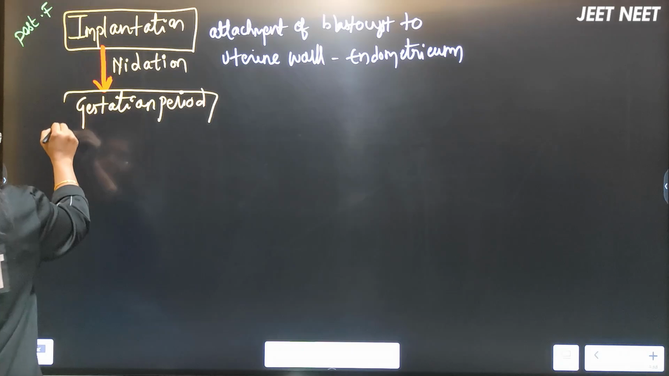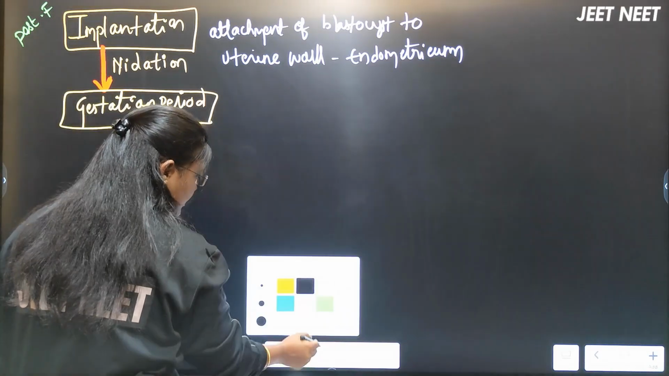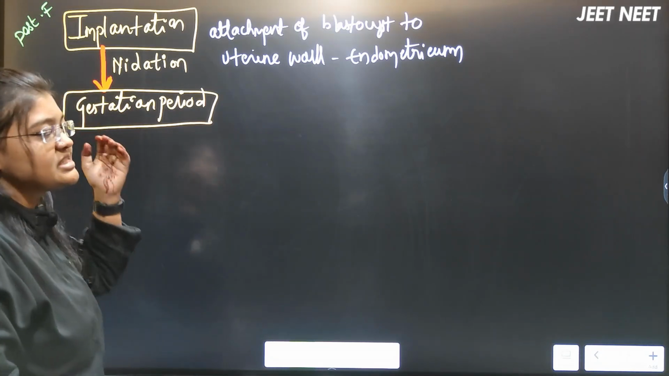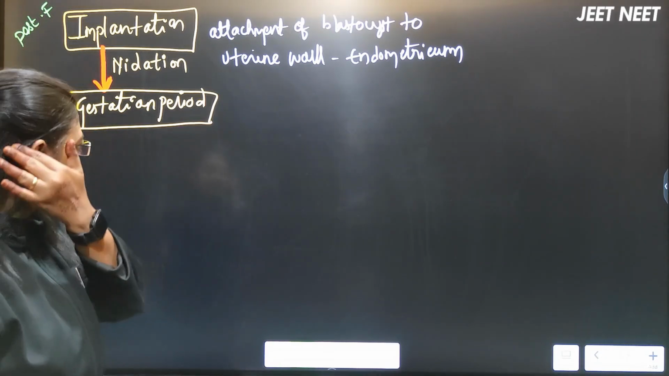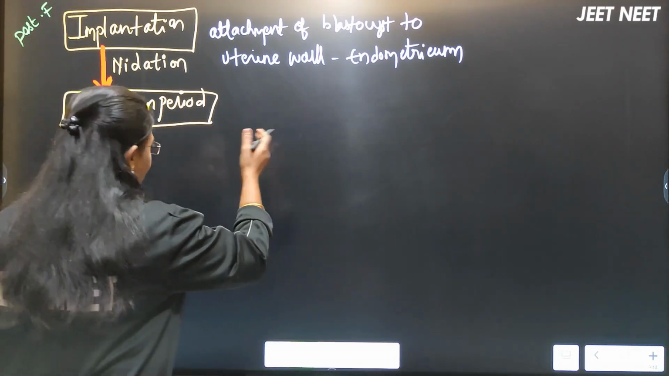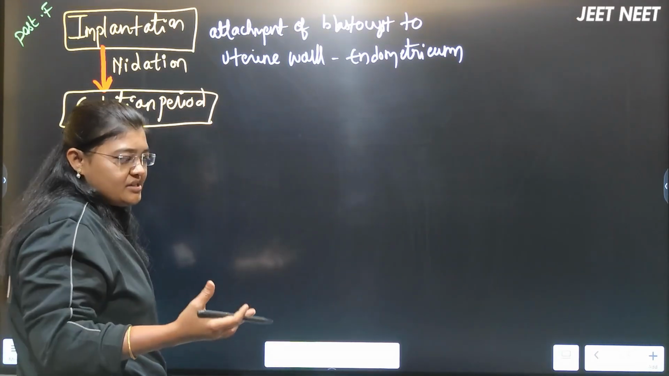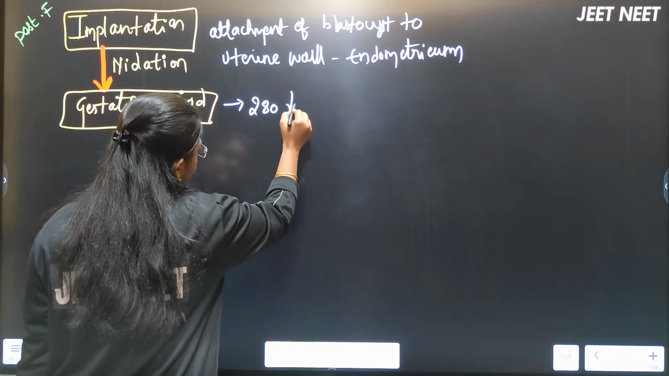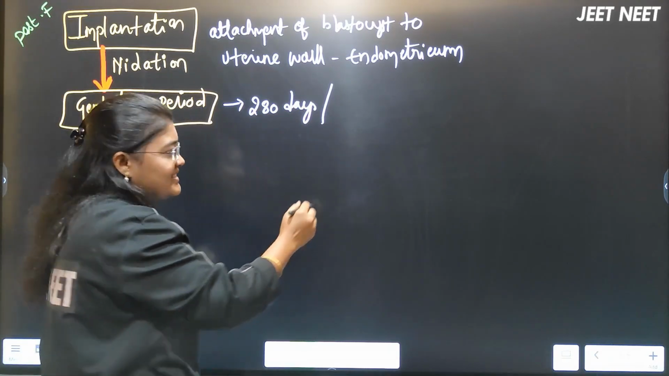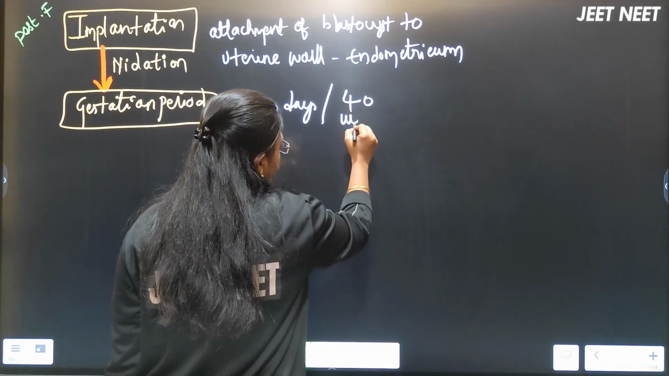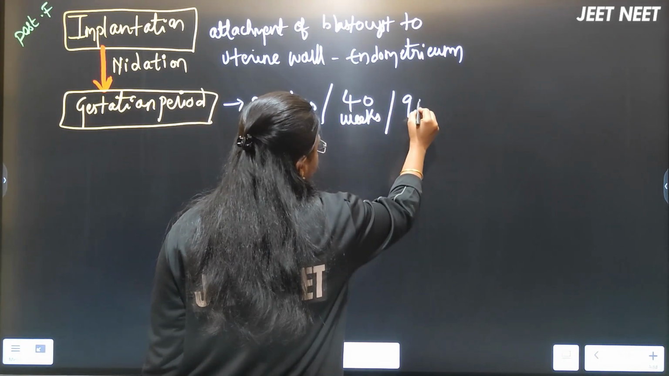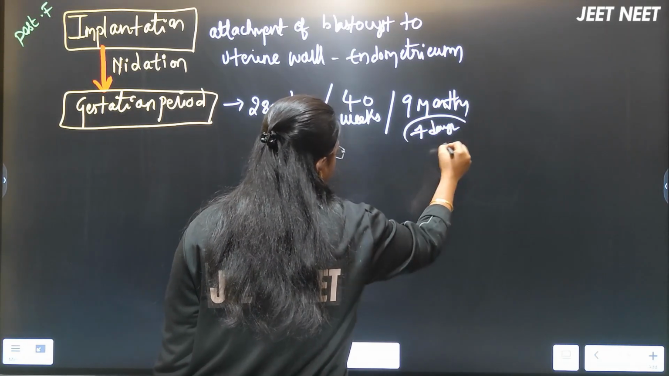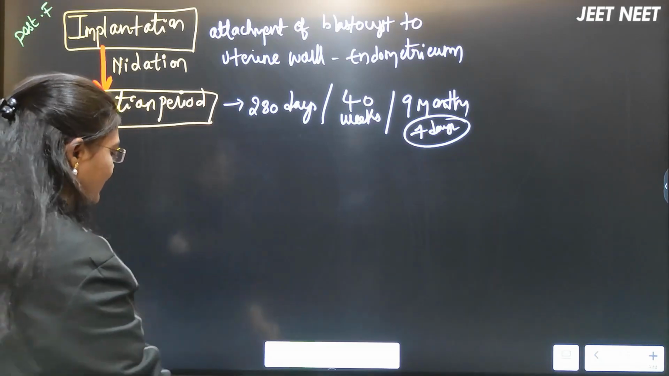If I go in detail, a lot of steps will happen, but we are not discussing them in detail here. We are just following the NCERT sequence. After the implantation, the next event is the gestation period. The gestation period is the developmental period of the fetus in the mother's womb. It will be around 280 days, or 40 weeks, or approximately 9 months and 7 days.